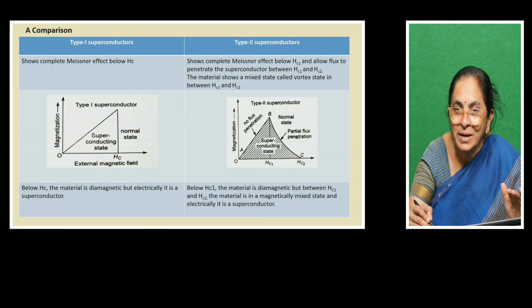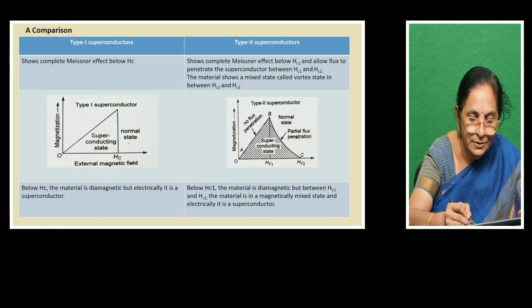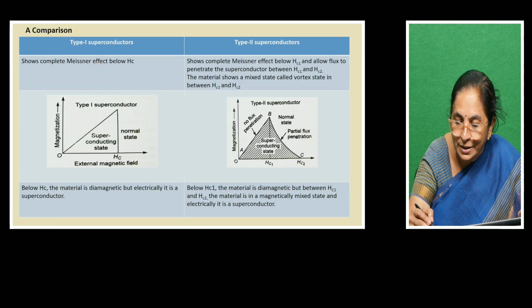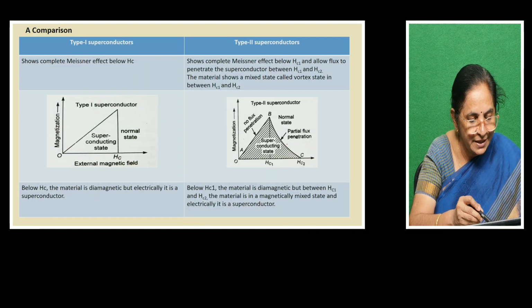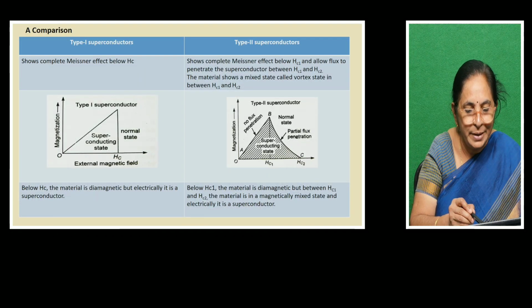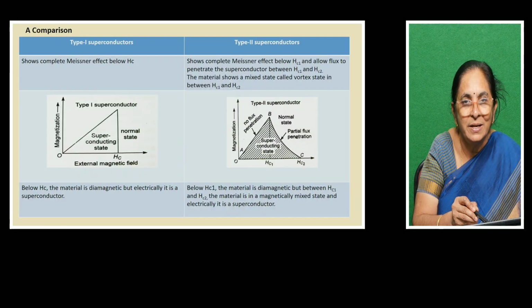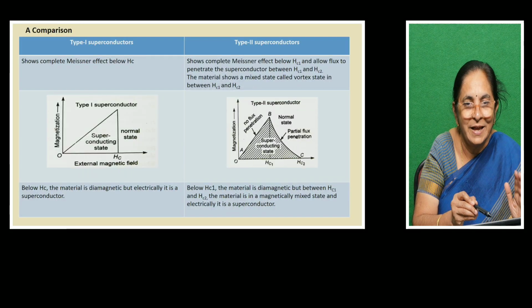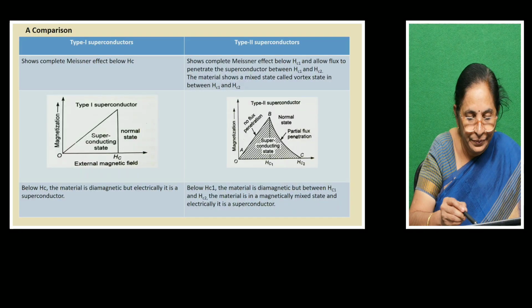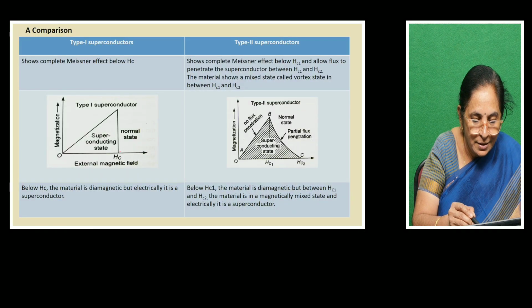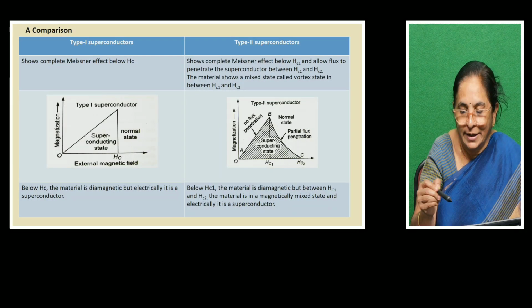Superconducting means it should not allow magnetic lines of force; here it is not allowing them, but here the magnetic lines of force will be penetrating. So once again, the same statement we can represent like this. Below Hc, the material is diamagnetic. That means the superconducting state is diamagnetic in nature, but electrically it is a superconductor.